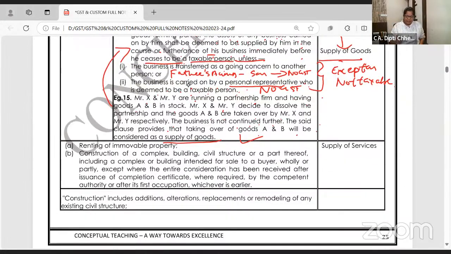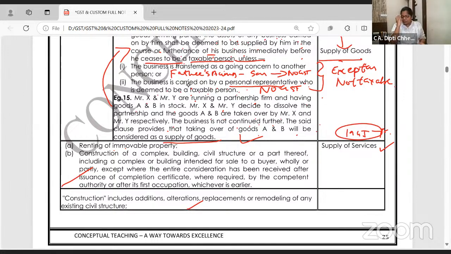Here we have done. Now renting of immovable property. Of course, sir, GST applies on rental income. TDS also applies, 194I of TDS. There also I have told you. GST will apply. Construction.